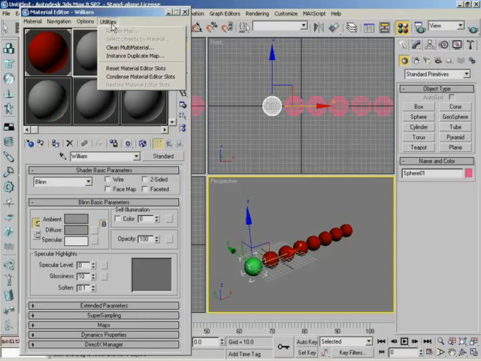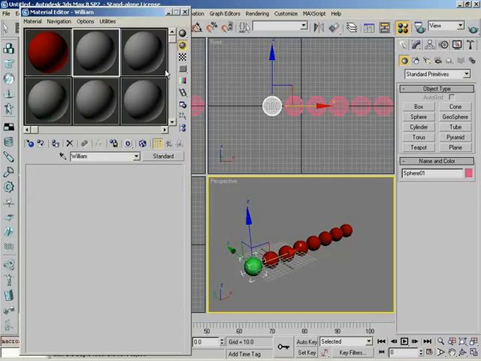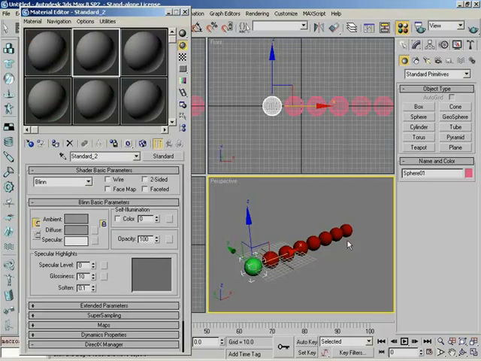Also, if you need to, under your utilities, you have the ability to reset all of your material editor slots. If you click on this, boom, they all get reset, and anything that was in your scene is now just in your scene. It's no longer in your material editor.